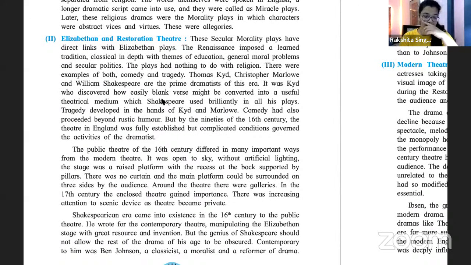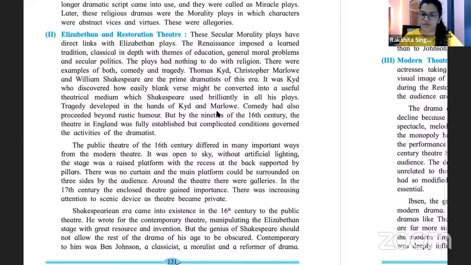ओके, उनको ये लगा कि एक उसको खाली छोड़ के अगर वैसे कोई बोले तो बहुत ध्यान पड़ता है किसी दूसरे इंसान का. Basically, if you talk like that, let's say if I pause and if I stress on things, you will listen to me with more concentration, you'll pay more attention to me. That is what he had discovered in terms of theater. Okay. Yes, so basically, and then thereafter Shakespeare used this in all of his plays.